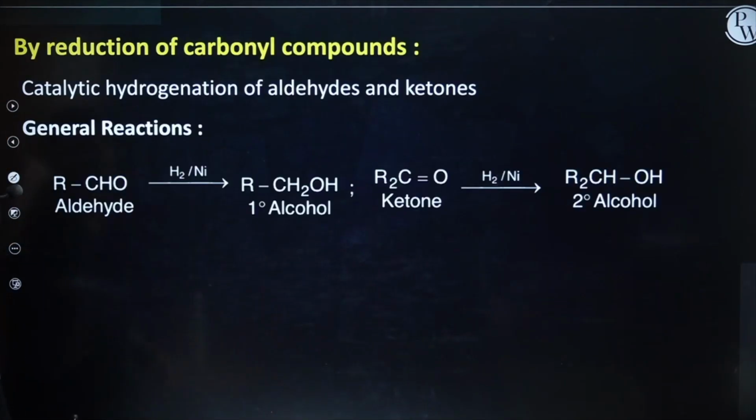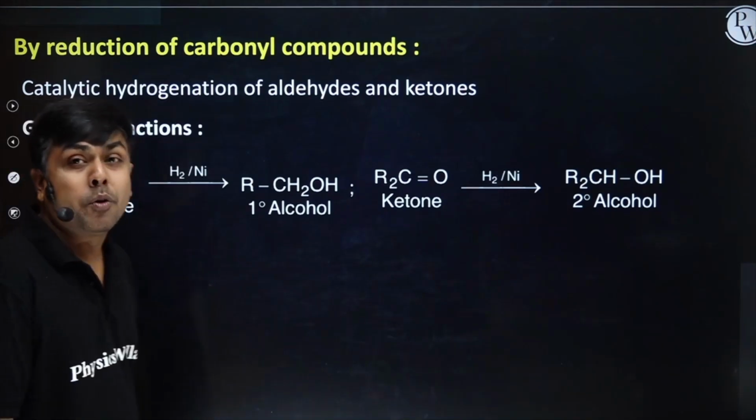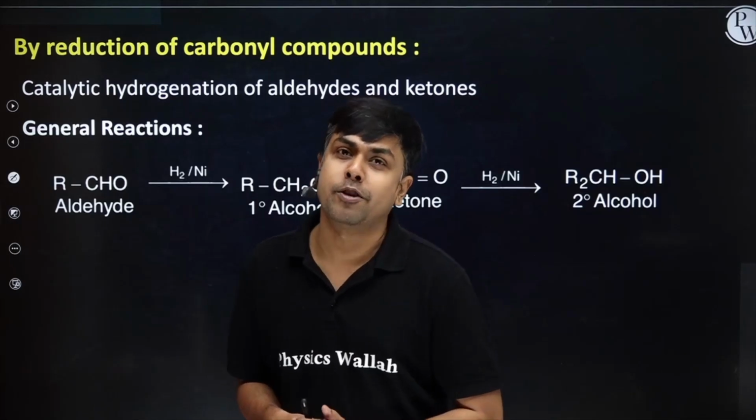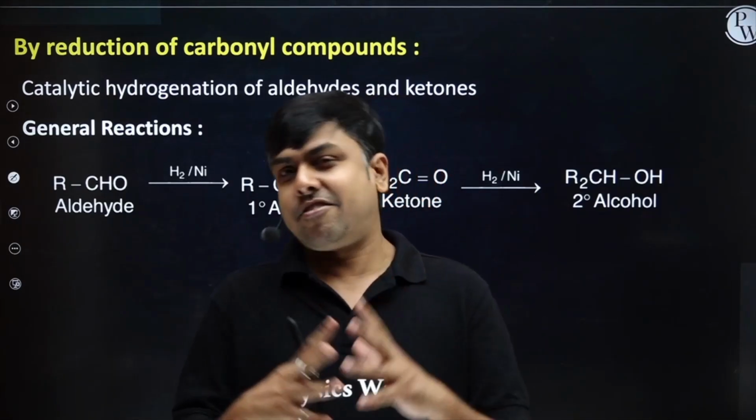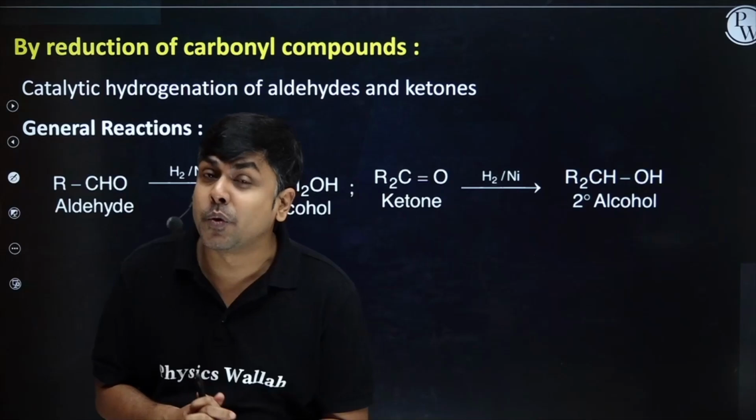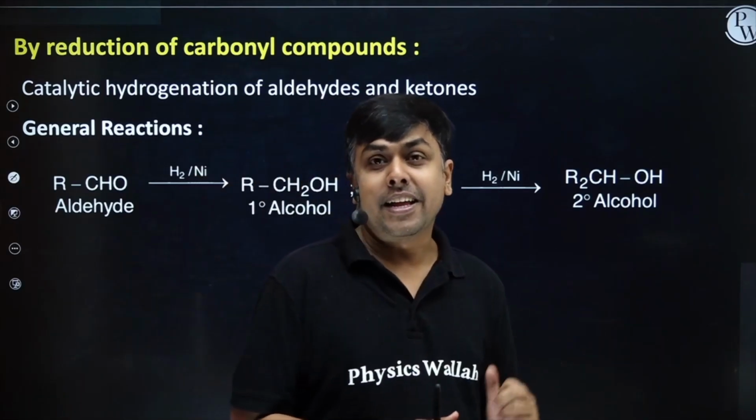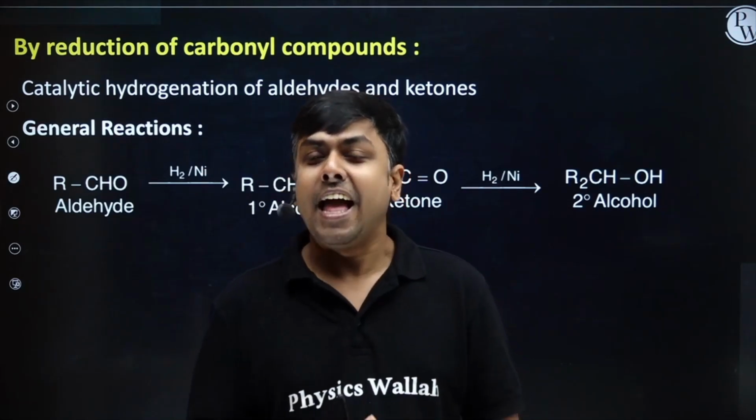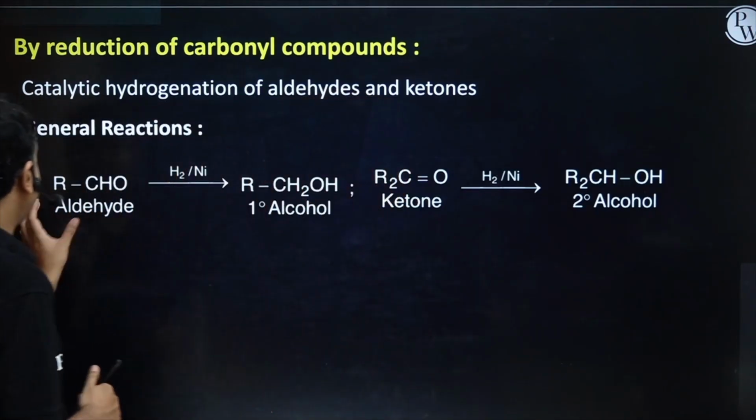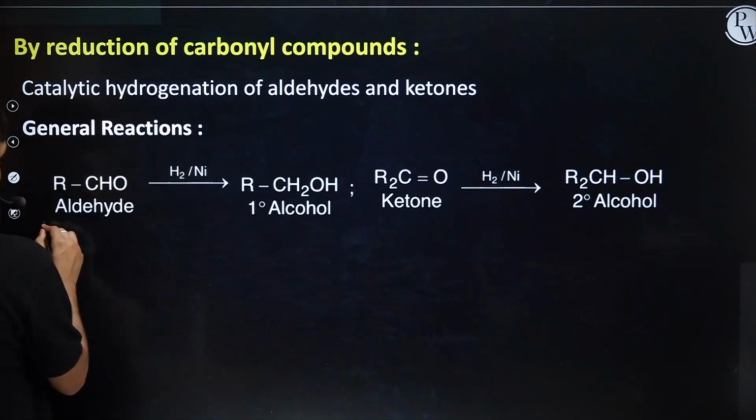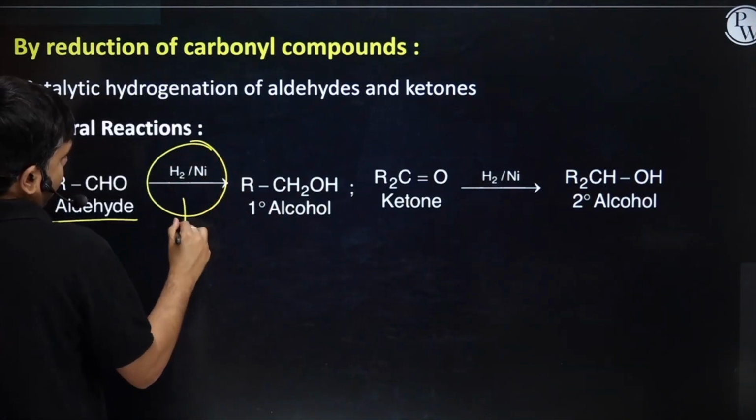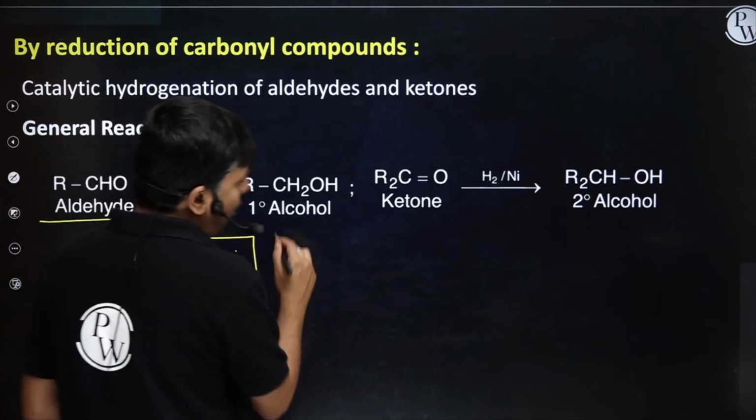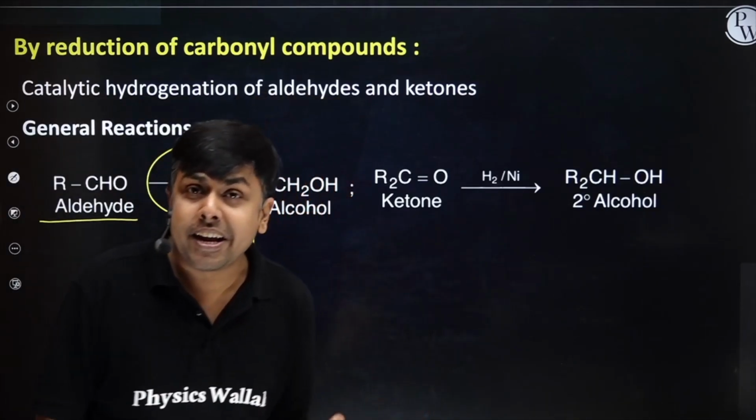Let's move ahead. By reduction of carbonyl compound, students, if we do the catalytic hydrogenation of a carbonyl compound, if I treat a carbonyl compound with H2 in the presence of transition metals like Ni, Pd, Pt, in that case also we will get alcohol. If I am having aldehyde as a substrate, and if it's treated with H2/Ni, that is catalytic hydrogenation, I will have formation of primary alcohol, 1-degree alcohol.